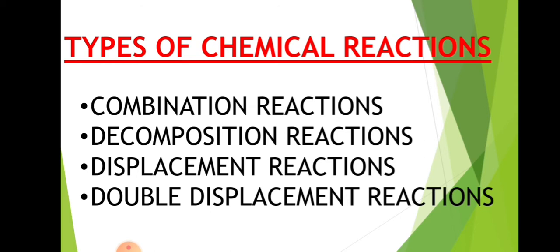And next, what are the types of chemical reactions? There are different types of chemical reactions. Basically, I will discuss four types of chemical reactions in this video. First one is combination reaction. Second one is decomposition reaction. Third is displacement reaction. Fourth is double displacement reaction.